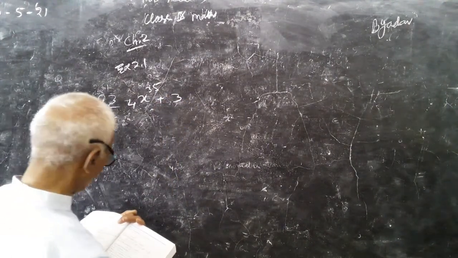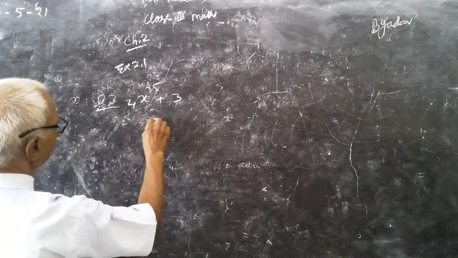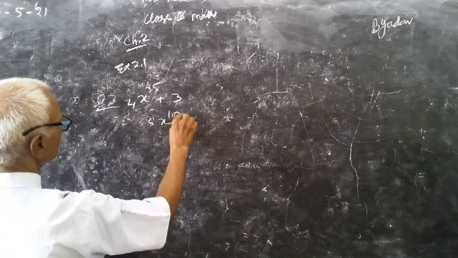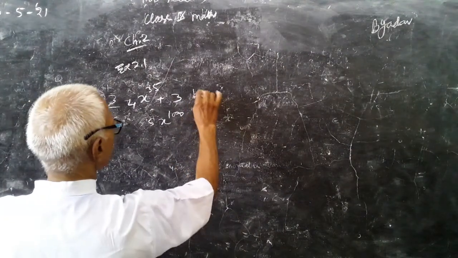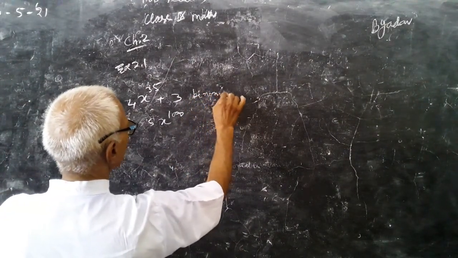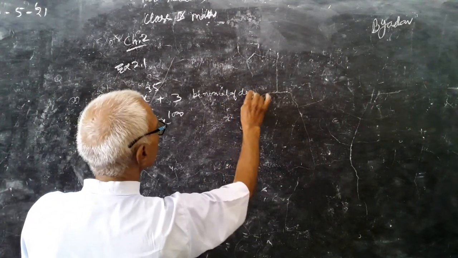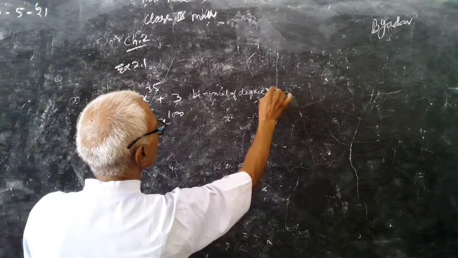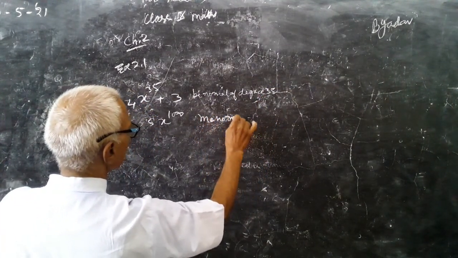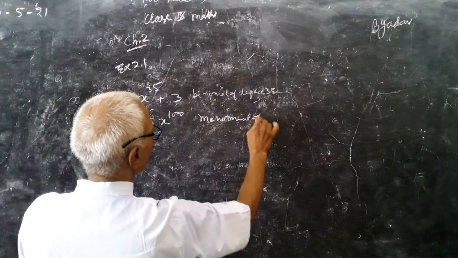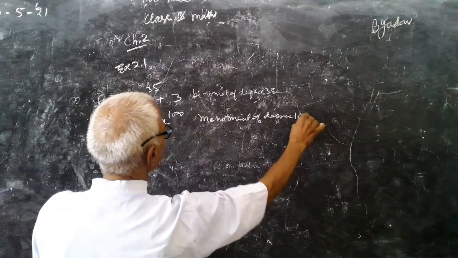It is a binomial of degree 35. And a monomial of degree 100 is 5x to the power 100. It is a monomial, one term of degree 100, power is 100.